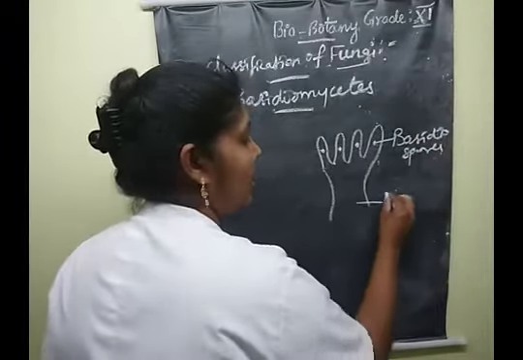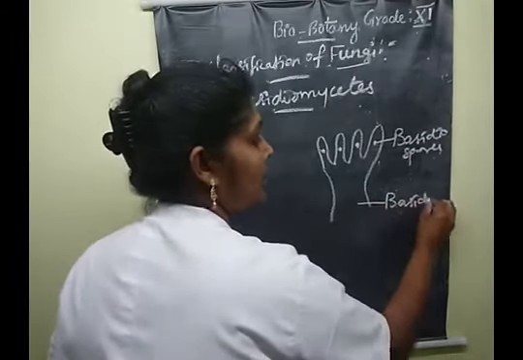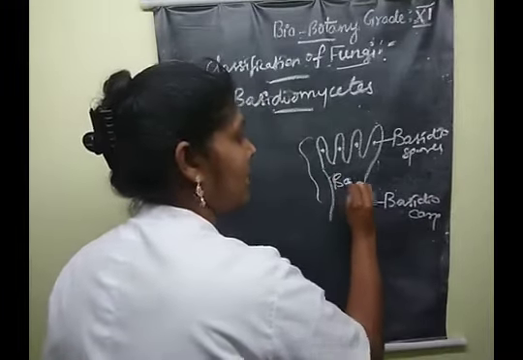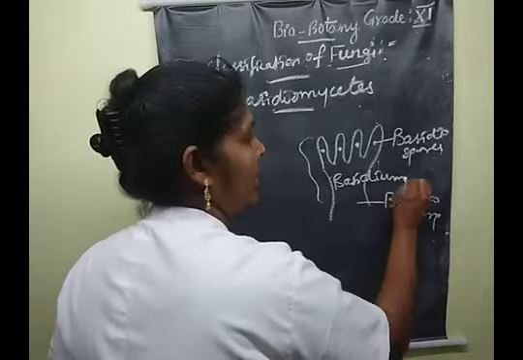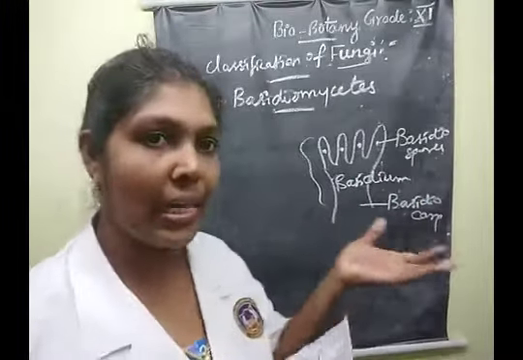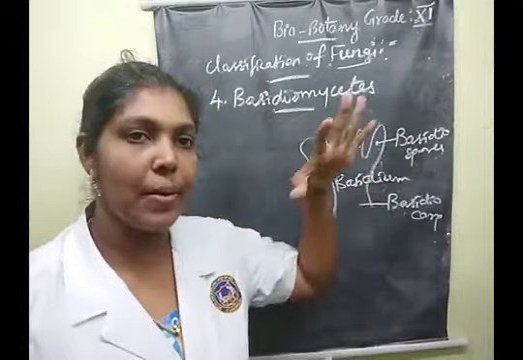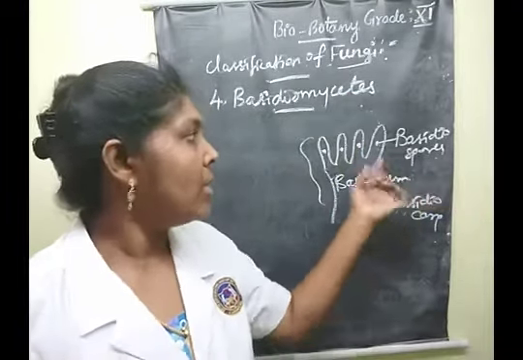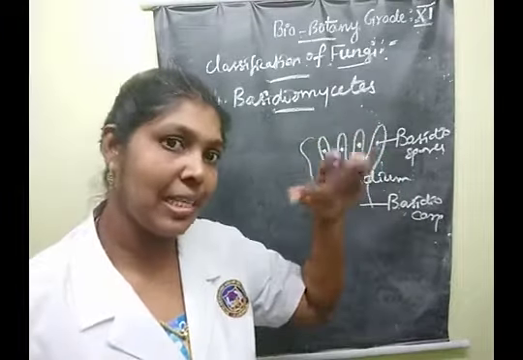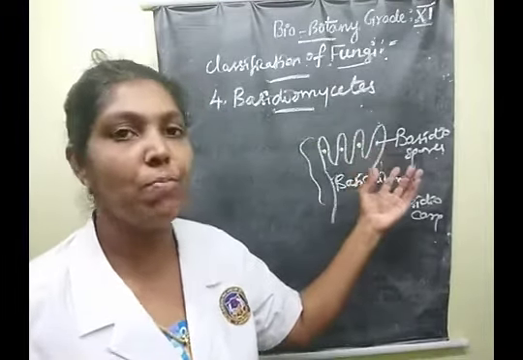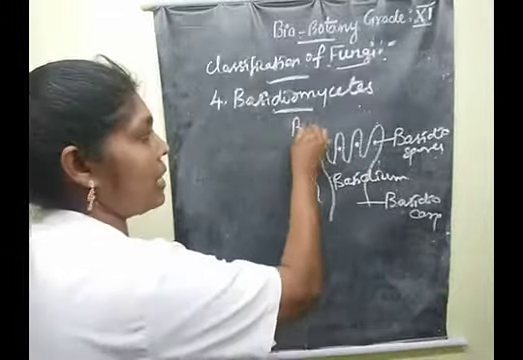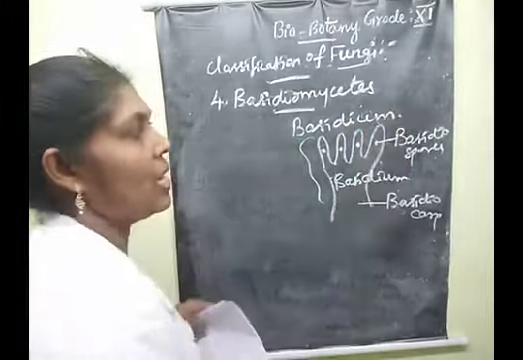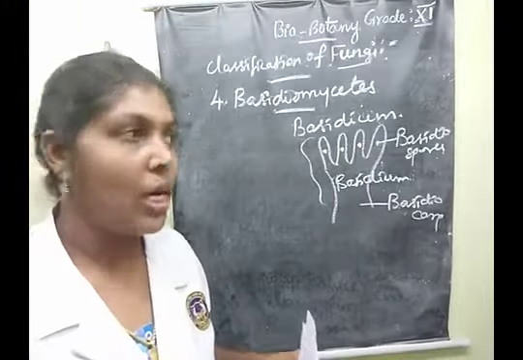So this is the basidiospore, this is the basidiocarp, and this is called a basidium. Outside the cells, only this structure is projecting out. Understood, children? Say yes or no. Yes. So when karyogamy takes place, the basidium is formed. This is one of the important characters of the Basidiomycetes class. Basidium, understood?